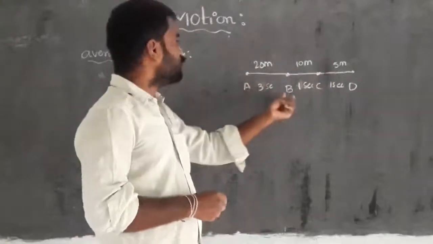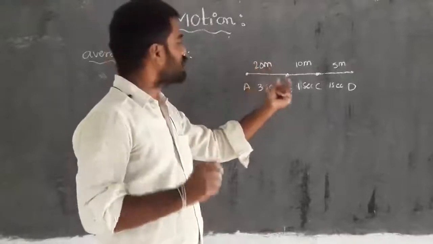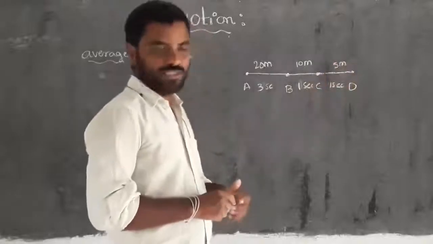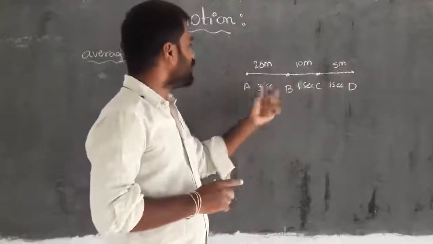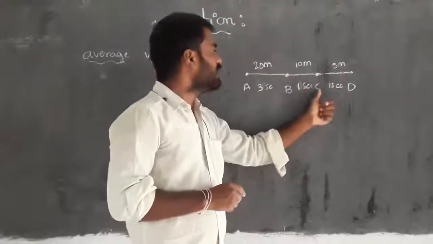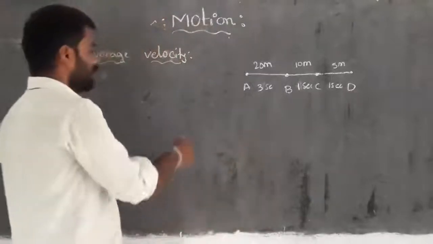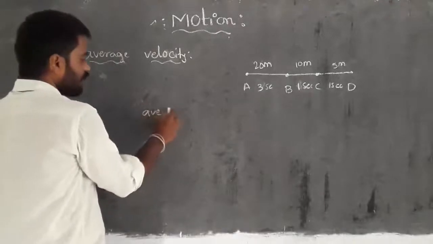From point A to B, the displacement is 20 meters, B to C is 10 meters, and C to D is 5 meters. The time interval to travel from A to B is 3 seconds, B to C is 1 second, and C to D is 1 second. Then we have to calculate the average velocity, right?